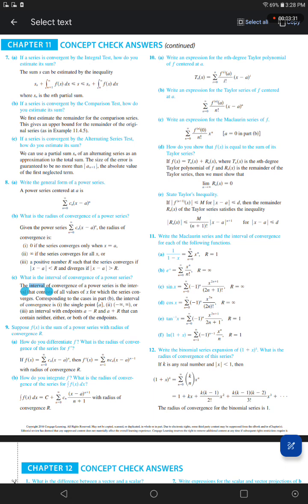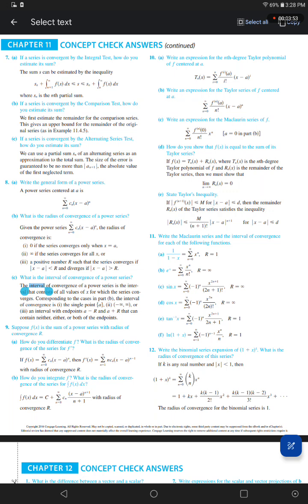For the inverse tangent of x, the sum from n equals 0 to infinity of open -1 closed to the power n times x to the power 2n plus 1 over 2n plus 1. Big R equals 1.